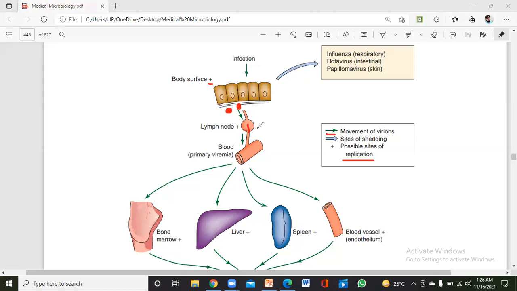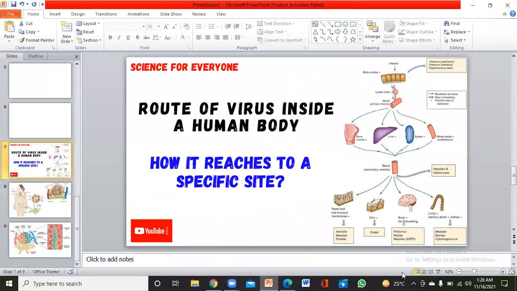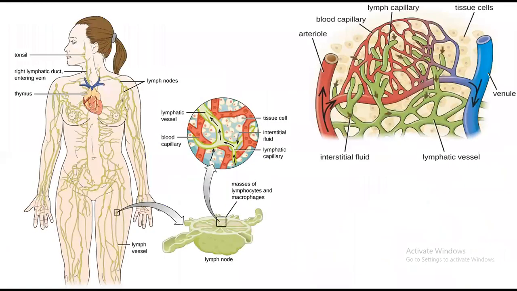So what does it do? From the lymph node, it diffuses into the bloodstream. Sorry, it does not diffuse, it gets access into the bloodstream by passive transport. Okay, how does it take passive transport? So just look here. Now this green color is the lymphatic system, all over the body.